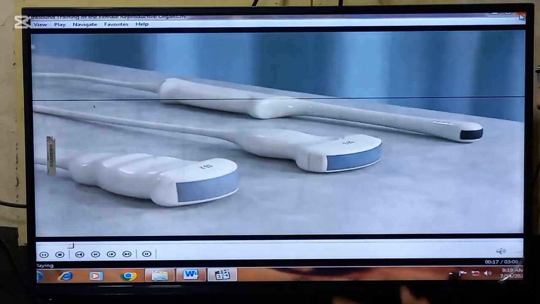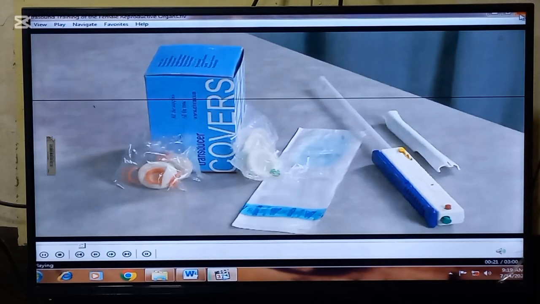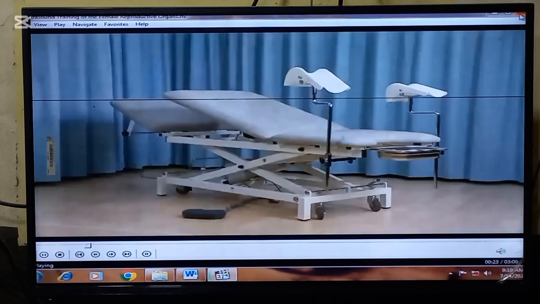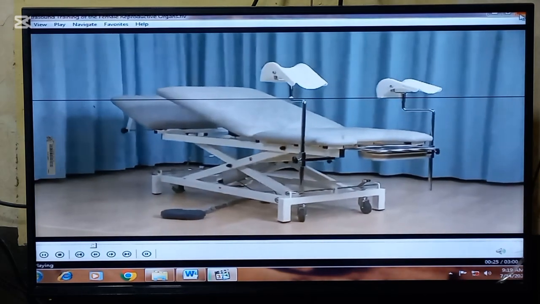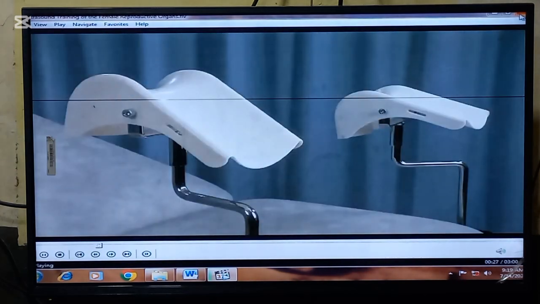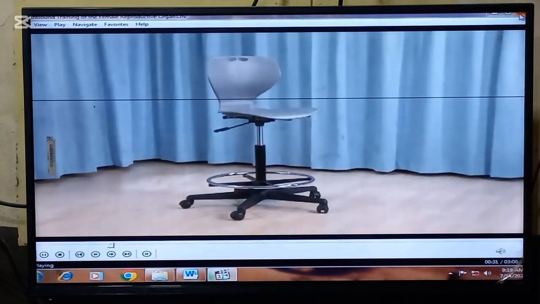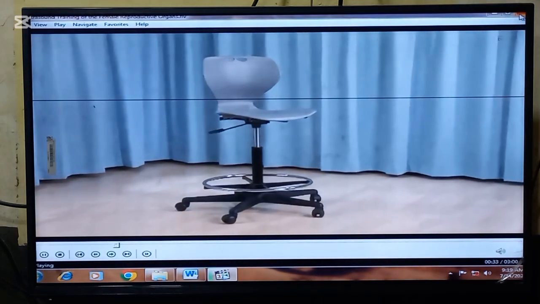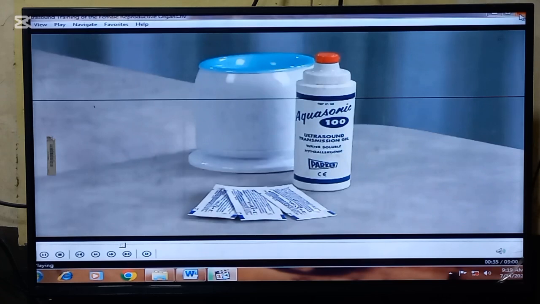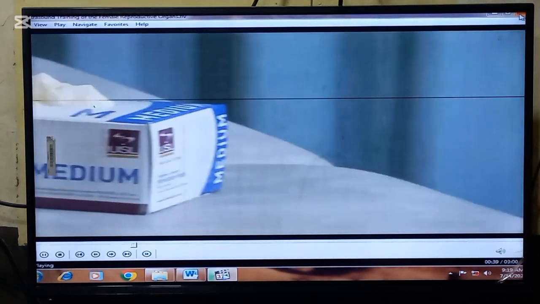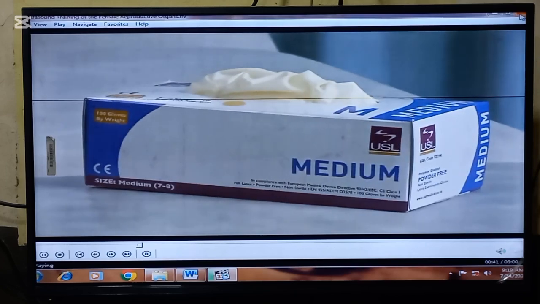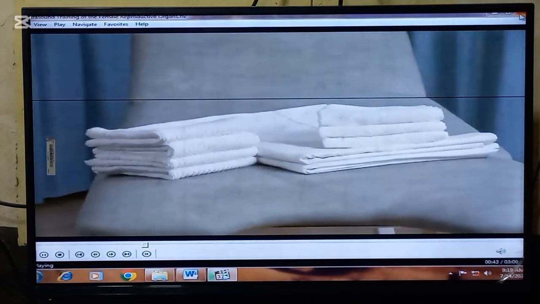So this is the machine. Transabdominal and endovaginal transducers with covers and biopsy attachment as needed. A powered adjustable examination table with stirrups. Positioning aids such as pillows or sponges. An ergonomically adjustable chair. Acoustic and/or any water-based lubricant gel and gel warmers. Examination gloves. Bed linen and towels.